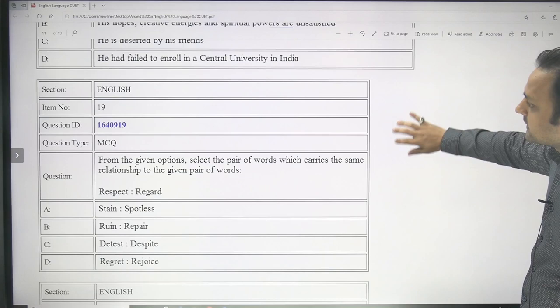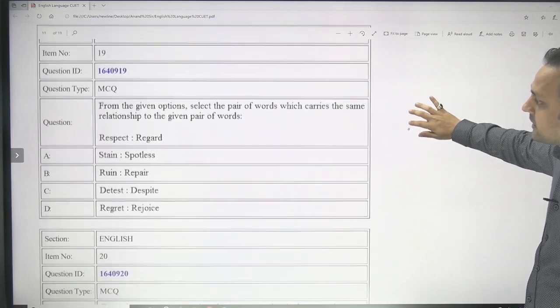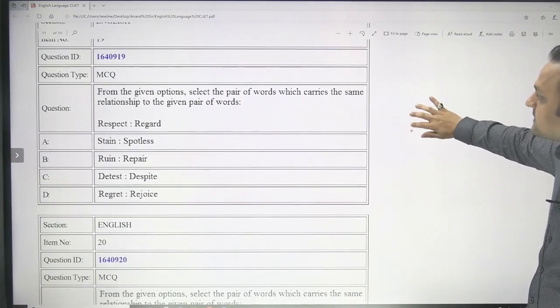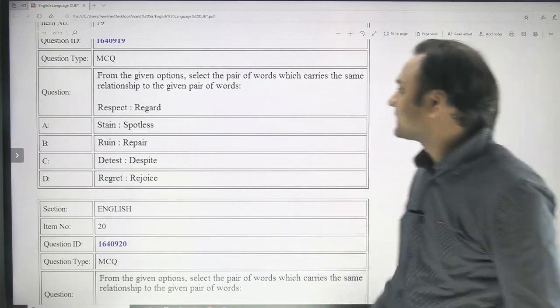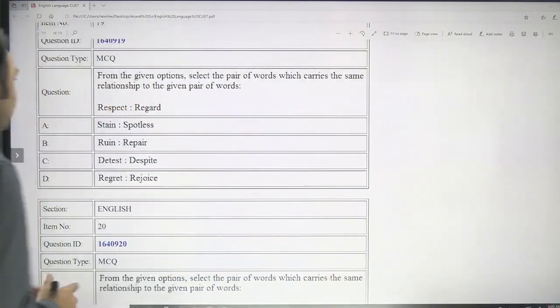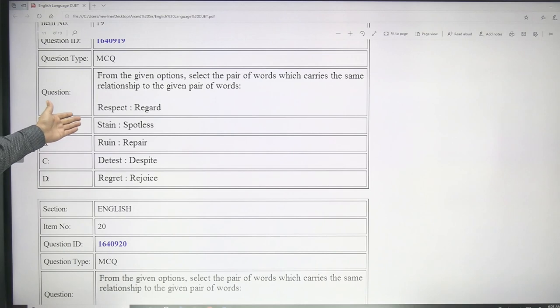But now let us talk about this 19th question, and this is about finding the given relationship between the given pair of words. So the given pair is respect and regard, which is the same. Respect and regard are the same thing, that is, synonymous. And you have to find a pair which is similar in meaning.